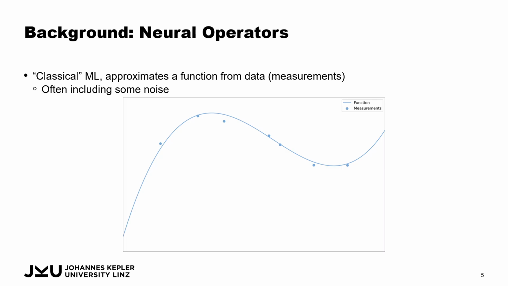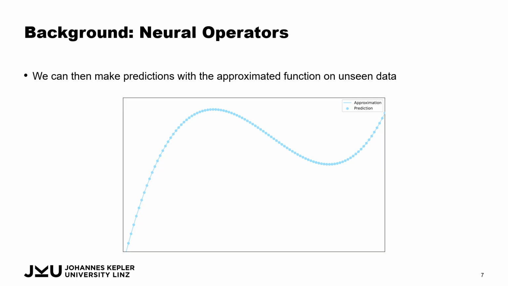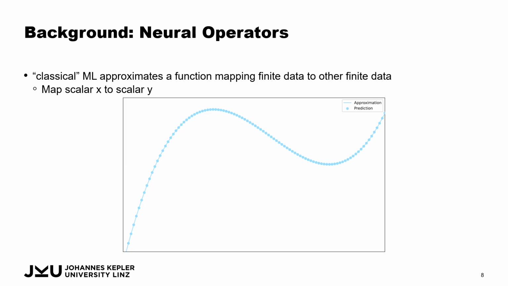We try to approximate the ground truth underlying function with a machine learning model, but since there's some noise, we will get some errors. And then during inference, we want to evaluate this function at various points, on unseen data. So we can just evaluate this function wherever we want, even if this data point has not been in our training set.